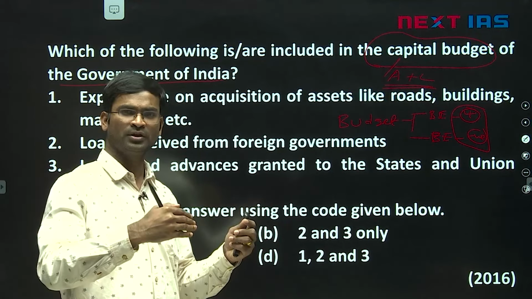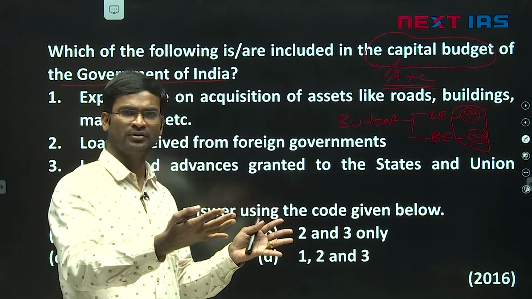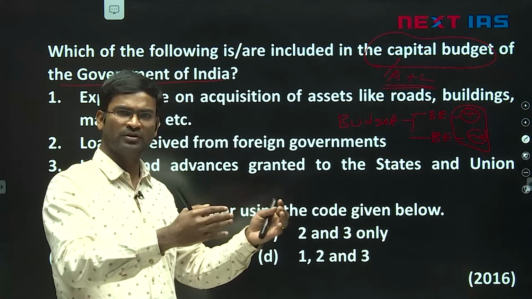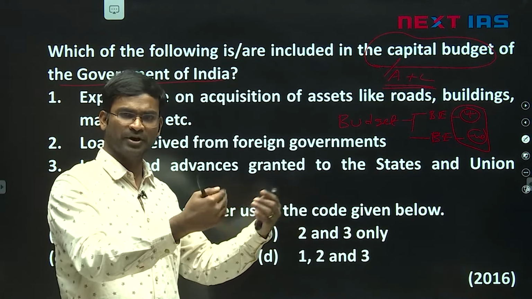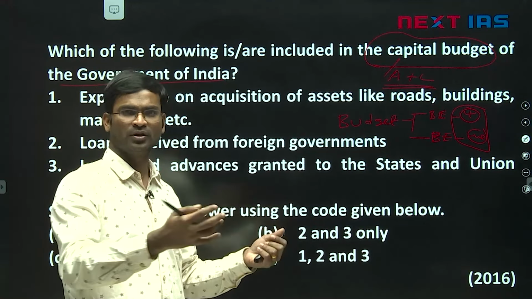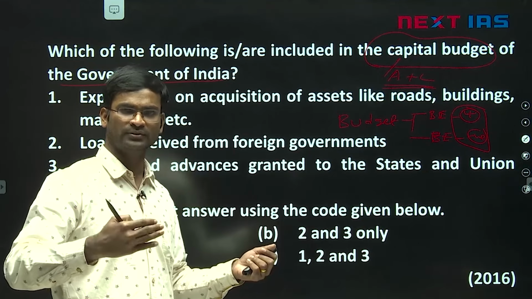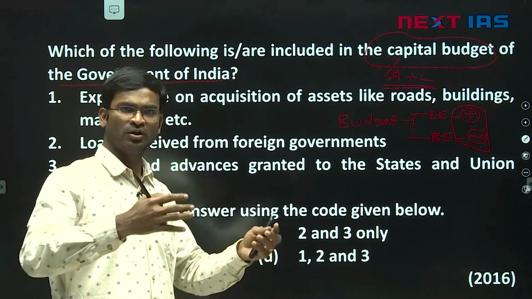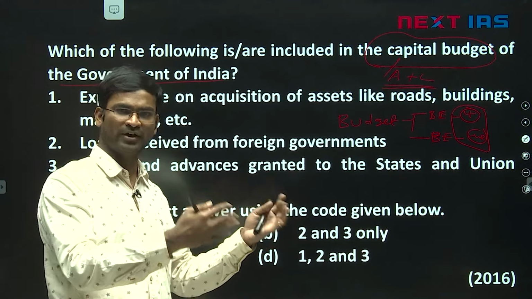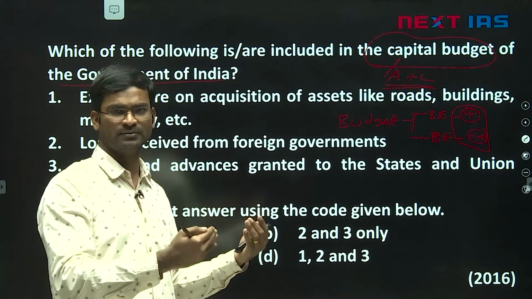For example, when the government is spending on salaries, pensions, subsidies, that is a revenue expenditure. When the government is spending on construction of schools, bridges, dams, that is a capital expenditure. When the government is receiving through GST, income tax, corporation tax, those are revenue receipts. When the government is receiving through disinvestment or privatization or sale of its properties, some buildings, that is a capital receipt.